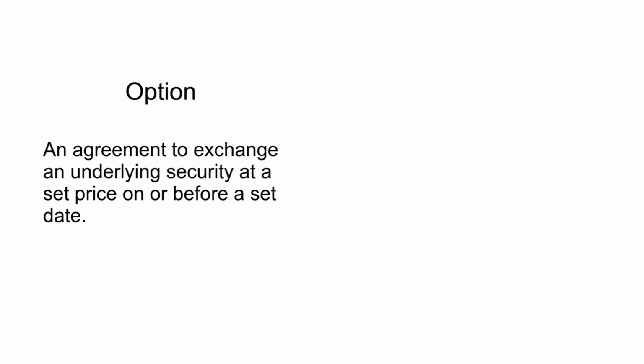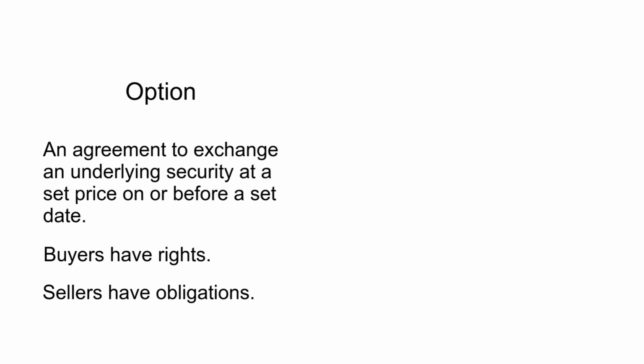An option is a contract between two parties to buy or sell an underlying asset on or before a future date at a predetermined price. The buyer of an option contract has the right to exercise their agreement. The seller of an option contract has an obligation to fulfill the rights of the option buyer.